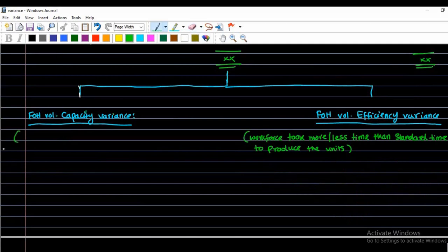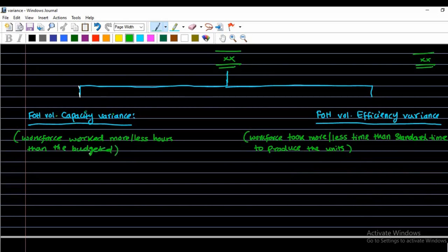What is the fixed overhead volume capacity variance? The concept behind the capacity variance is that the workforce worked more or less hours than the budgeted hours, as compared to the budgeted hours.